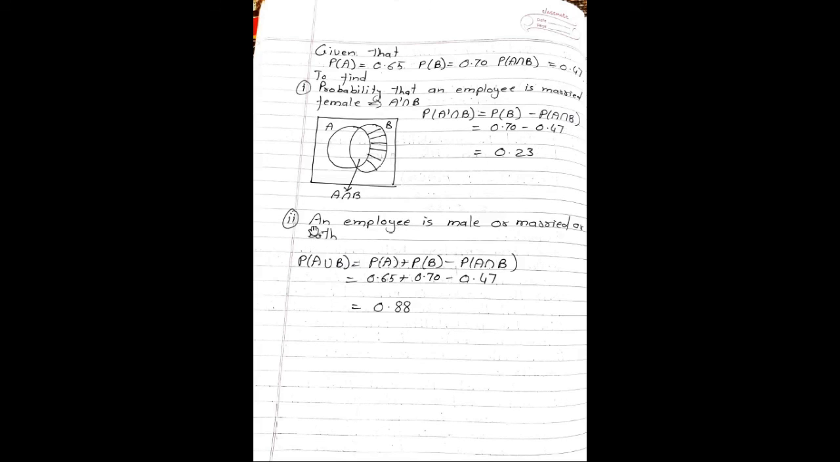Second part of the problem, an employee is male or married or both. So either or condition we always use addition theorem on probability. So probability of A union B is equal to probability of A plus probability B minus probability A intersection B. So which is equal to 0.65 plus 0.70 minus 0.47. So the final answer is 0.88.